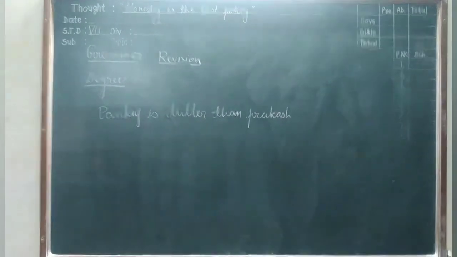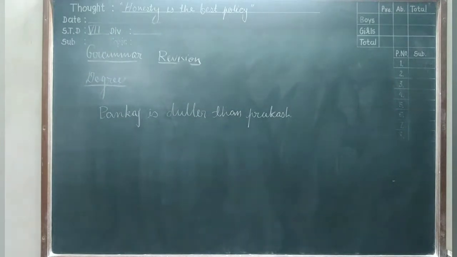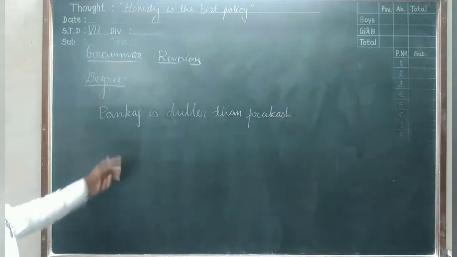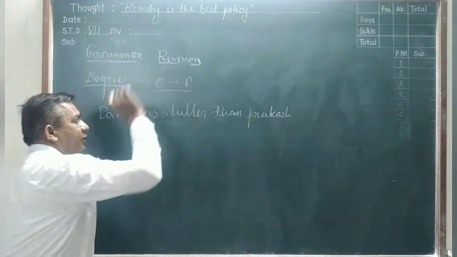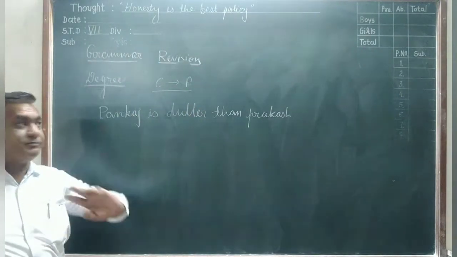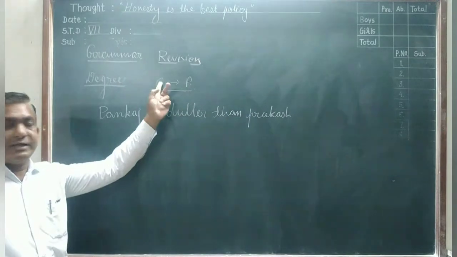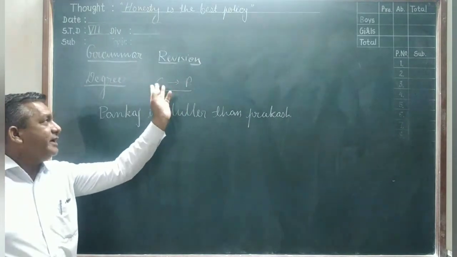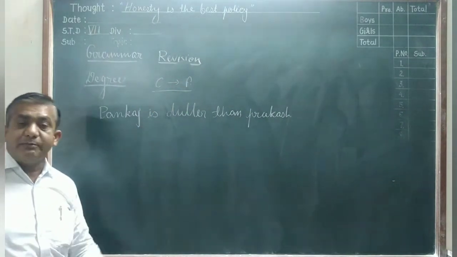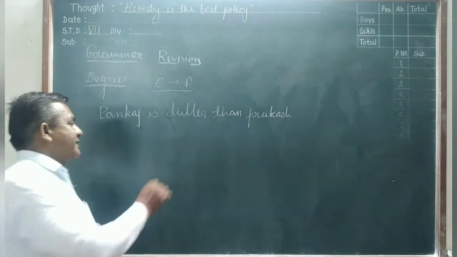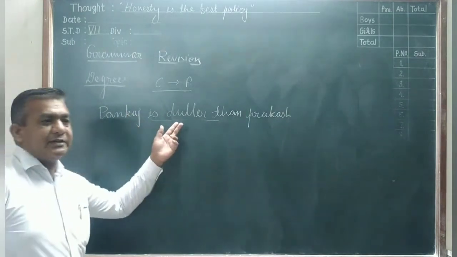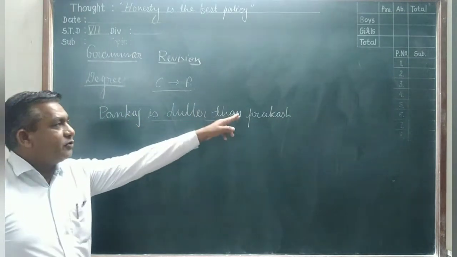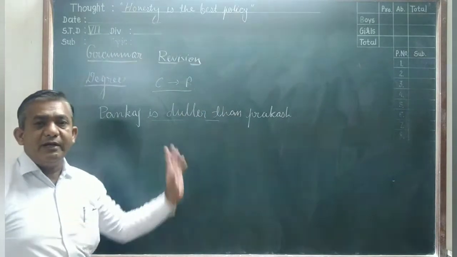Now friends, you see here that Pankaj is duller than Prakash. So this sentence is in the comparative degree. How do we change it into the positive degree, means C into P? Earlier we learned P to C, positive to comparative, but now we learn comparative to positive. But the rules are the same here. The positive degree, the sentence becomes negative.